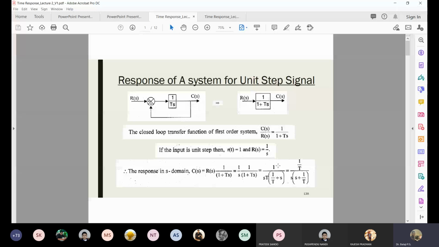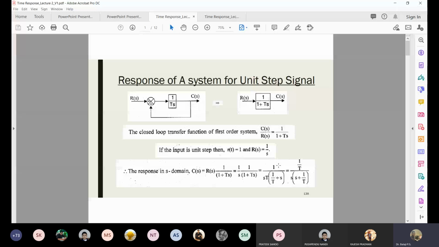Here you follow one technique: always keep the s free from any coefficient. Don't keep the s with the coefficient. For example, here there is a coefficient T. So you always keep the s free from its coefficient. If there is a coefficient, you take it outside. Whatever coefficient is there with the s within the equation, you take it outside because you keep s as it is.